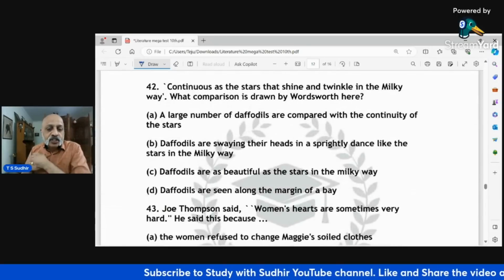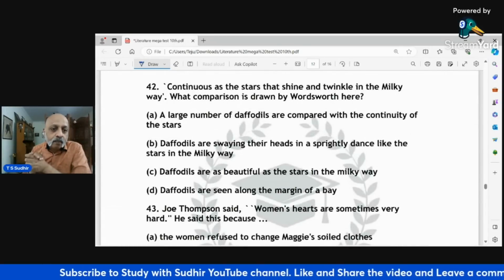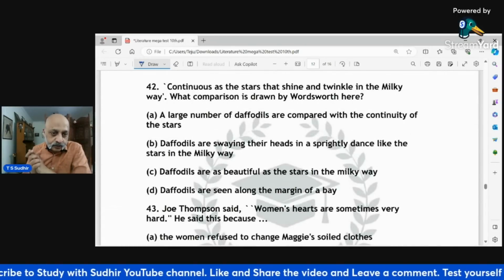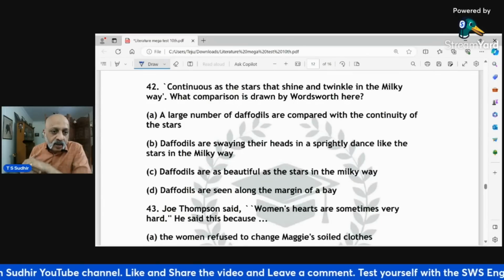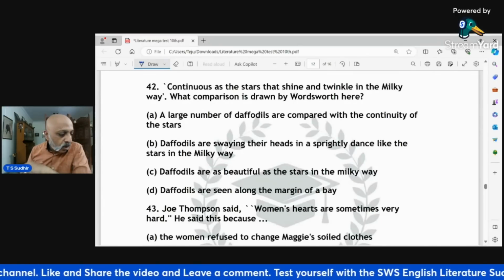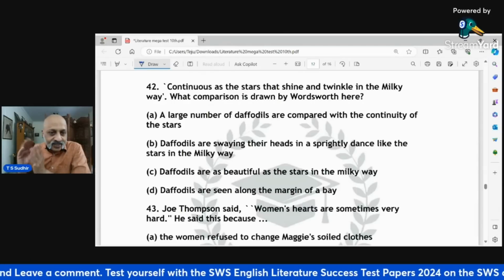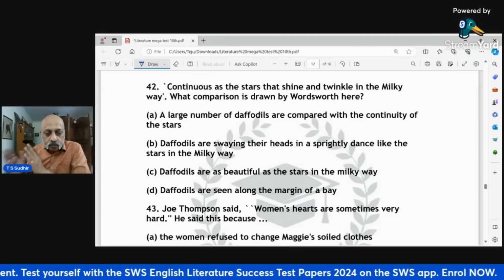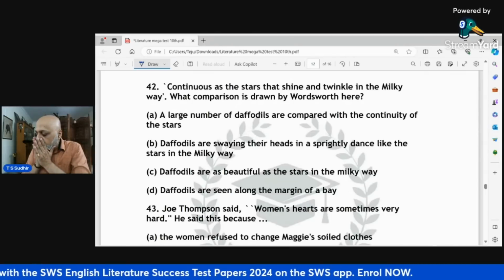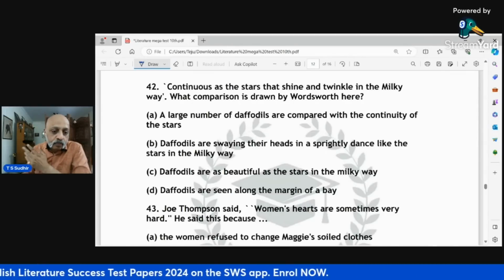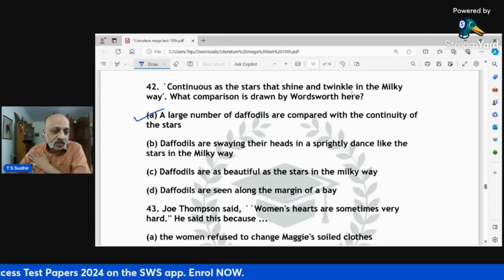Continuous as the stars that shine and twinkle in the Milky Way. What comparison is drawn by Wordsworth here? Question 42, the answer is A: a large number of daffodils are compared with the continuity of the stars. Daffodils swaying their heads is not what is being conveyed. They are beautiful, but we are not talking about the beauty, nor about the margin of the bay.